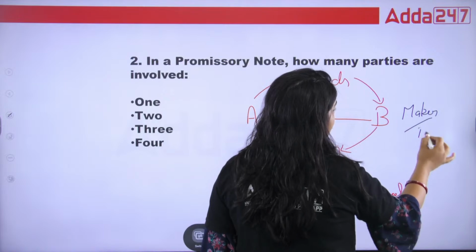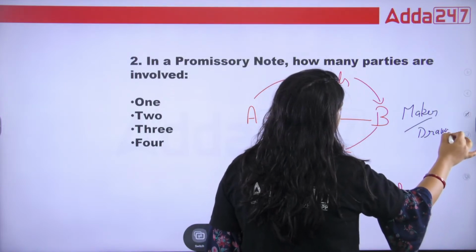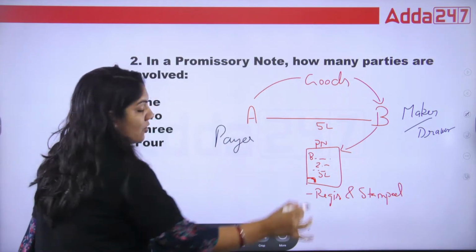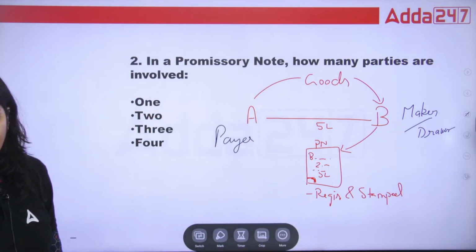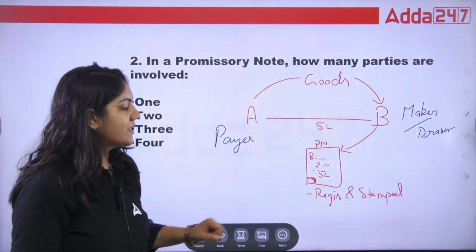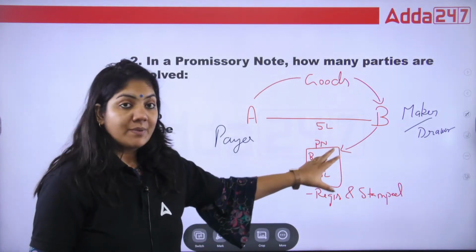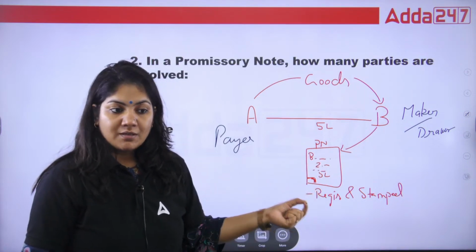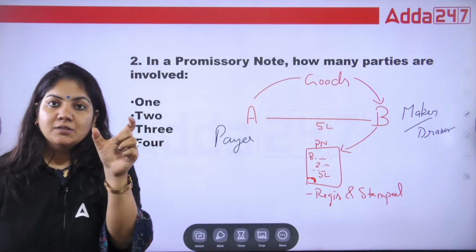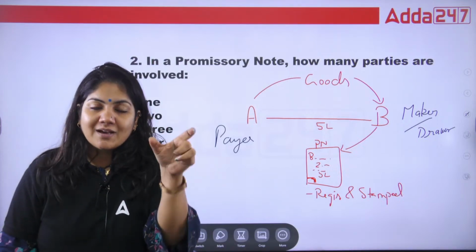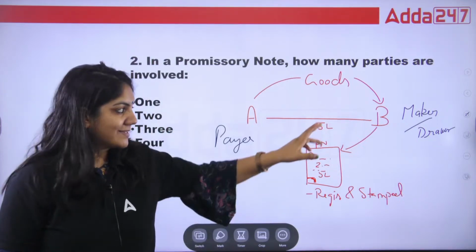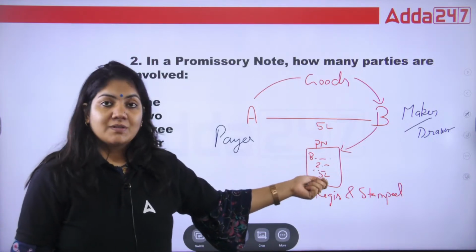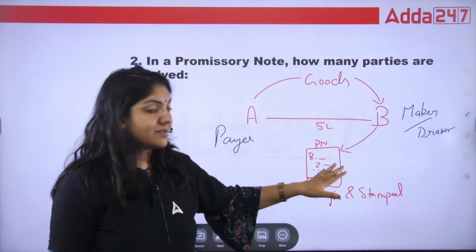The maker is also called the drawer, and A is called the payee of the instrument. This is exactly the format of a promissory note in which B has to make a promise. A promise is also written on a currency note, but a currency note promise is not like a promissory note. That is a different document. This document is also authenticated because it is registered and stamped.